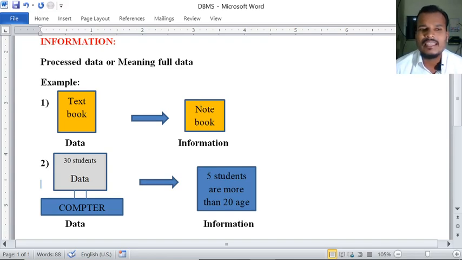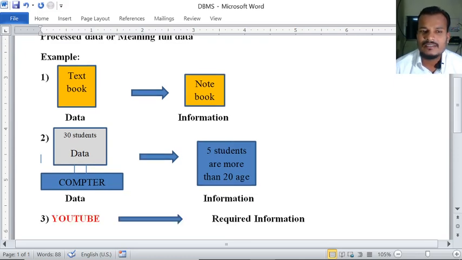Here the textbook I am calling the data, and this notebook I am calling the information. That means the information we are extracting from the data only. These questions and answers are meaningful data.